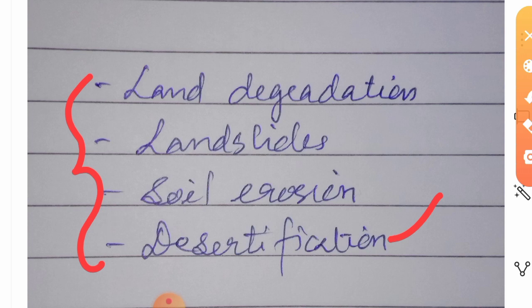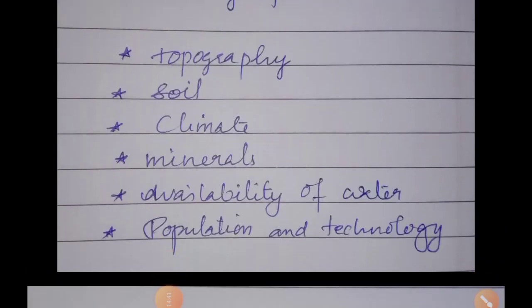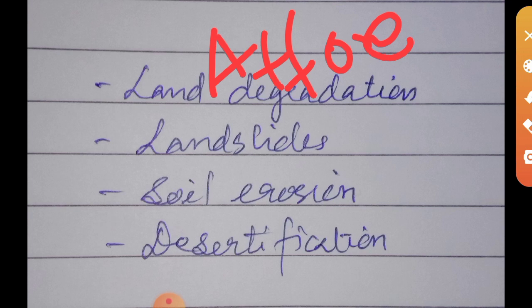Then what can we do to improve the land resources or maintain the ecological balance? Listen, children: afforestation. Have you heard about afforestation? Afforestation means planting more trees. How do these trees help the land resources? The afforestation process will check soil erosion. The topsoil may be removed where the forest or vegetative cover is very less. So we have to plant more and more trees and plants.